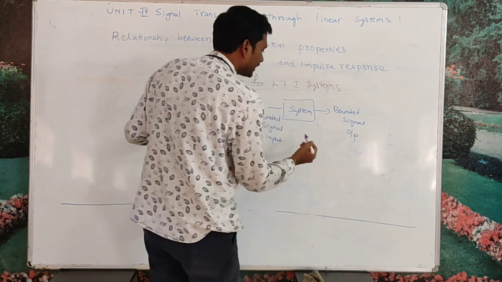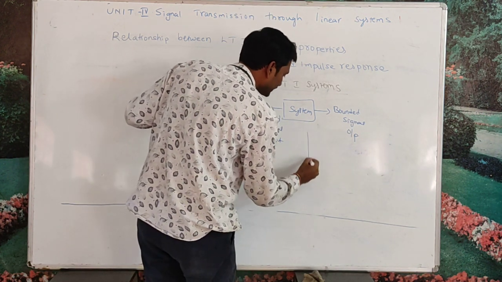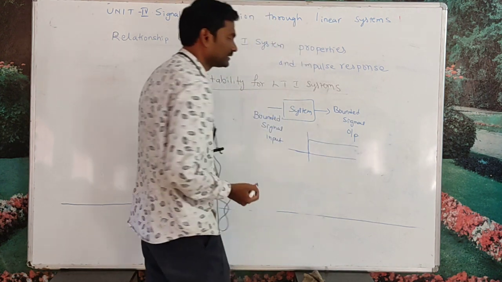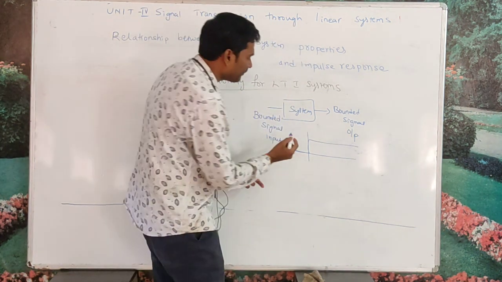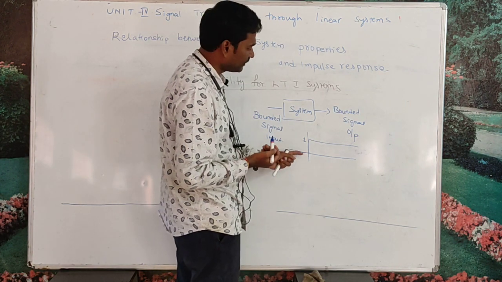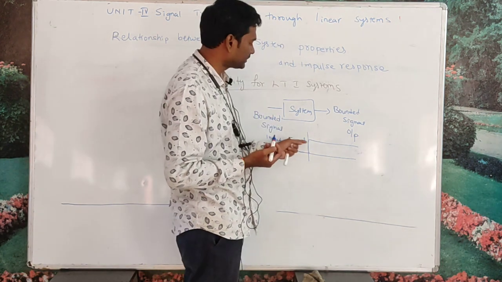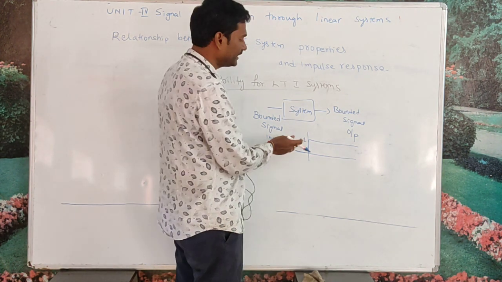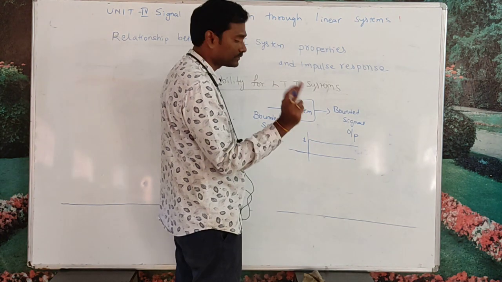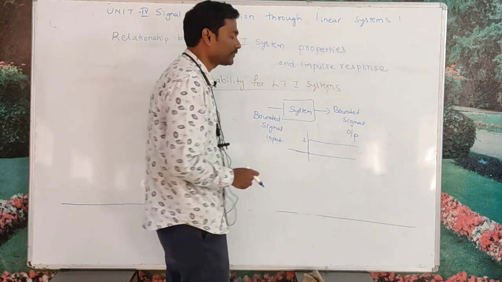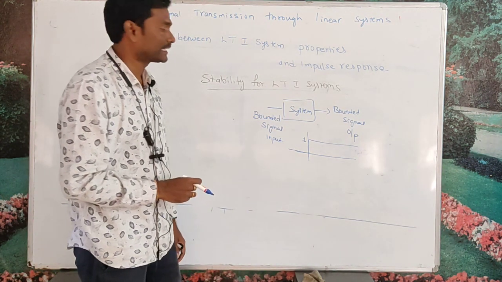Let me explain some bounded signals. Let us consider a unit step signal. The maximum value of this unit step signal for all time t is 1, and the minimum value is 0. That means it is bounded between two values, 1 and 0, and this is an example of a bounded signal.